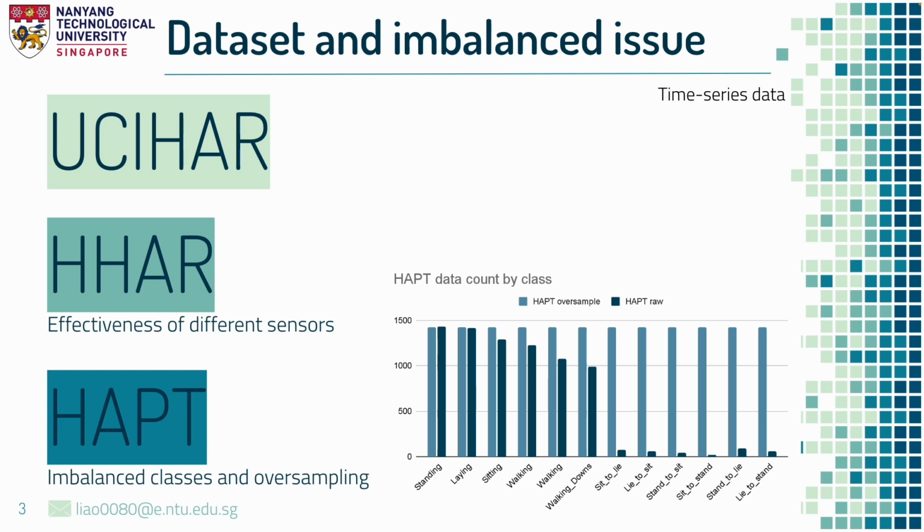In this paper, we test the model performance on 3 public datasets: UCI-HAR, HHAR, and HAPT. The first 2 datasets are well balanced and ready for experiments, and we prove the effectiveness of different sensors with the HHAR dataset. While there are 6 imbalanced classes in the HAPT dataset, as seen from the data point count bar chart, we try to oversample those classes by replication techniques to ensure sufficient performance. Most importantly, we can test the model robustness on these datasets.